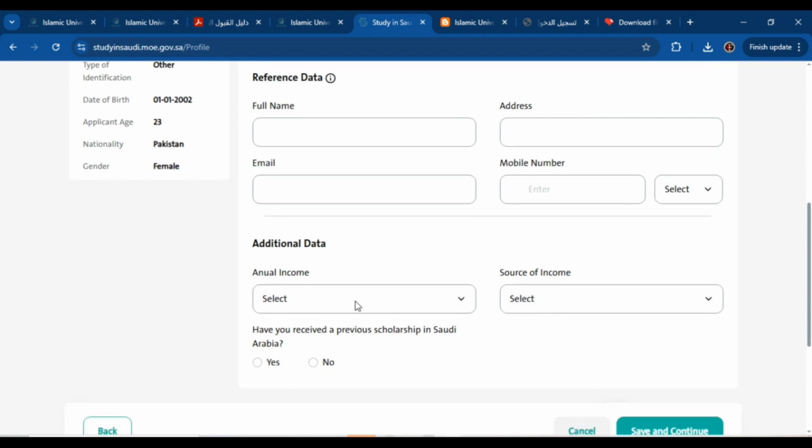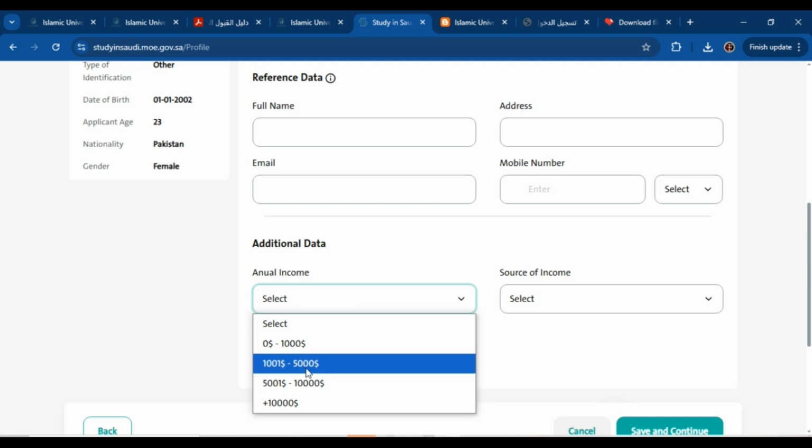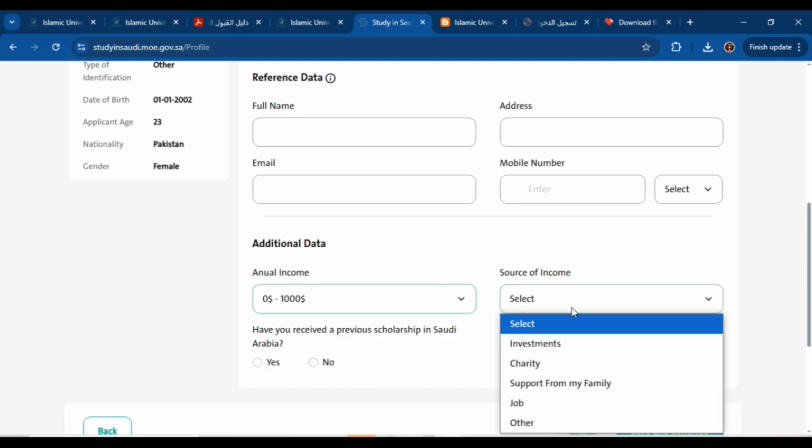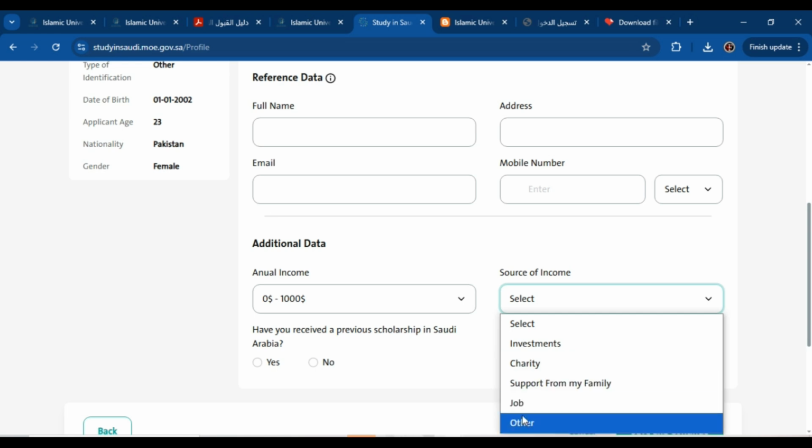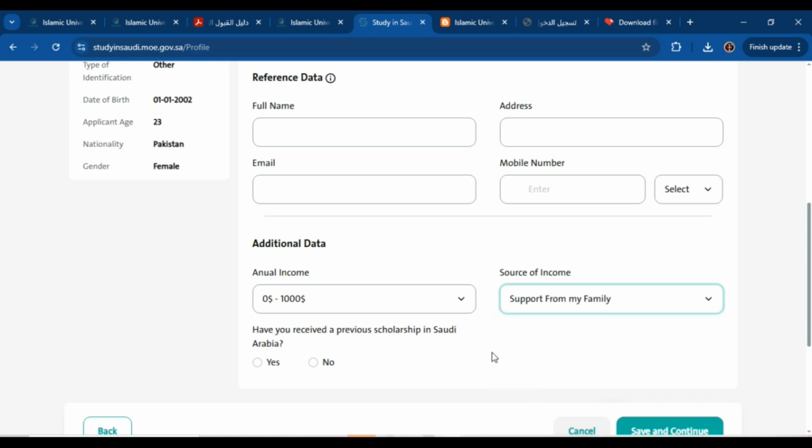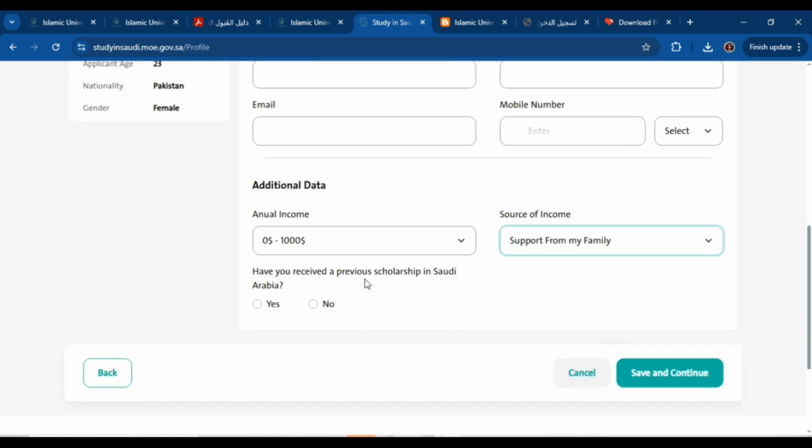In additional data, you can add annual income. What is your annual income? For example, $0 to $1,000. What is your source of income? From here, you can select an option, for example, support from my family. Have you received a previous scholarship in Saudi Arabia? If you have received one, click yes, otherwise no, and then click on save and continue.